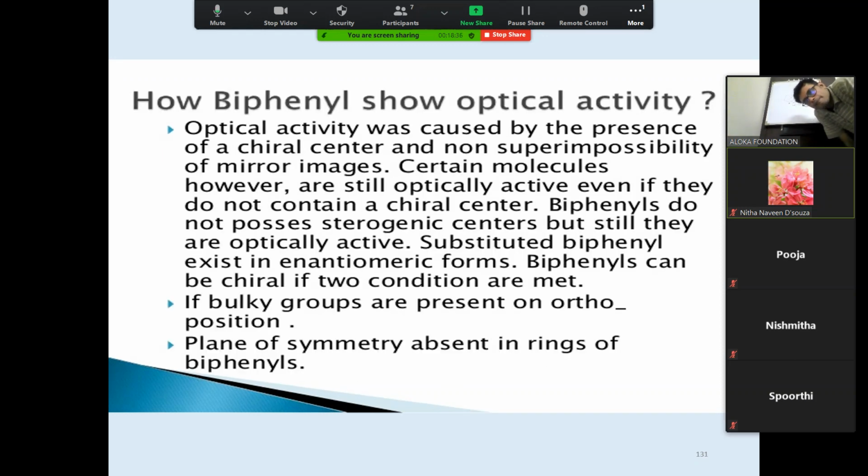Now, how does biphenyl show optical activity? Can you read it for me?